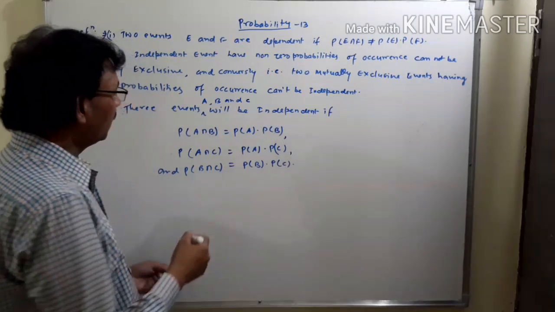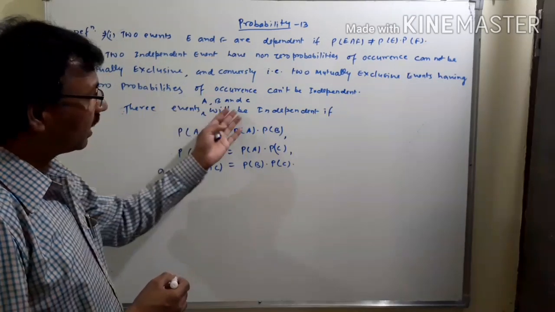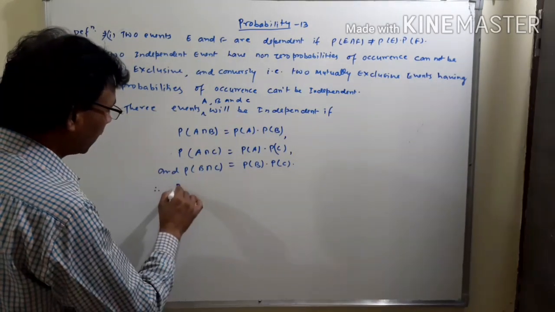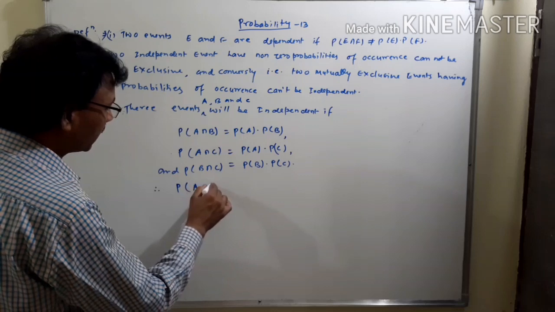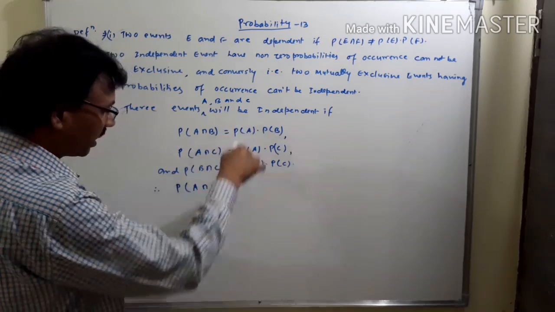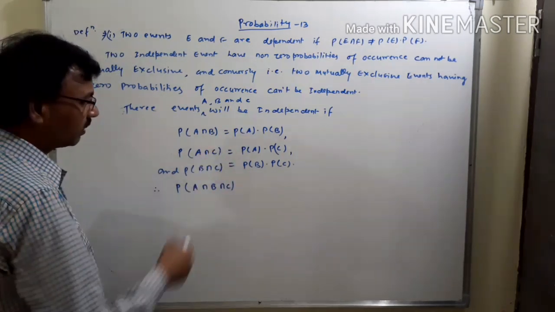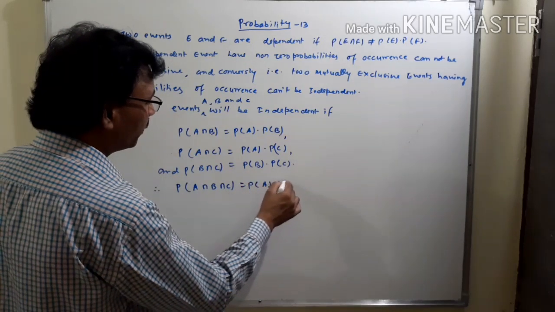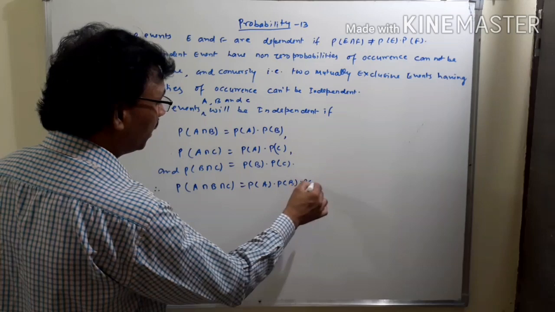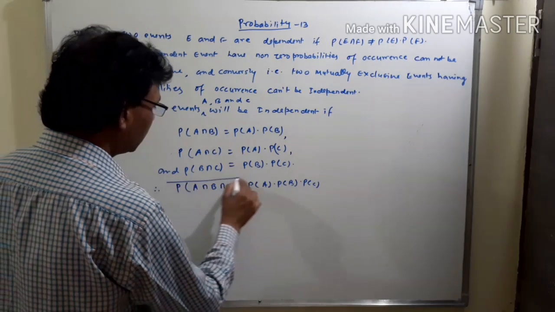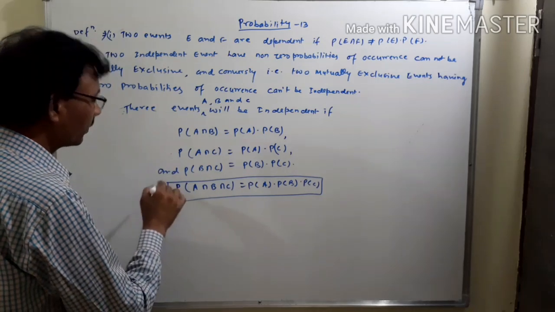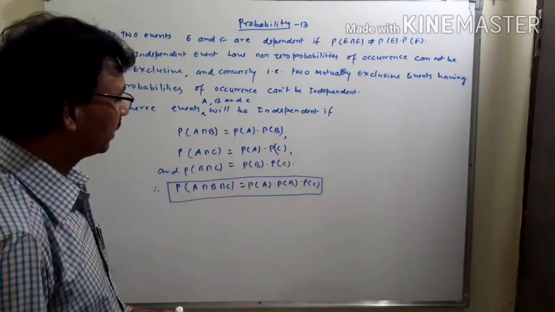Now, if three events are independent, then this will be the condition: from the above three relations, P of A intersection B intersection C will be P of A into P of B into P of C. This is the condition for any three events to be independent.